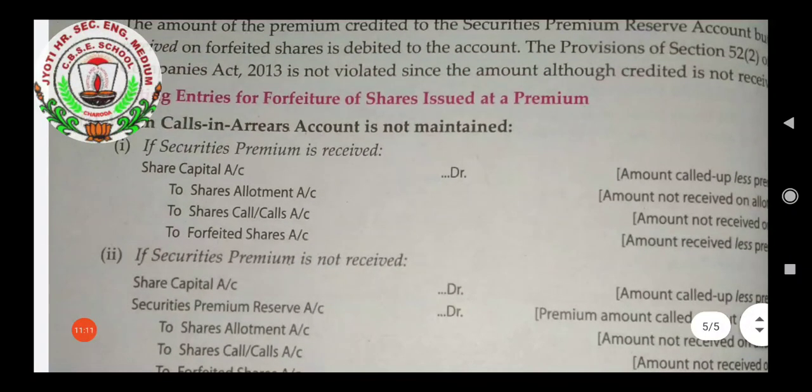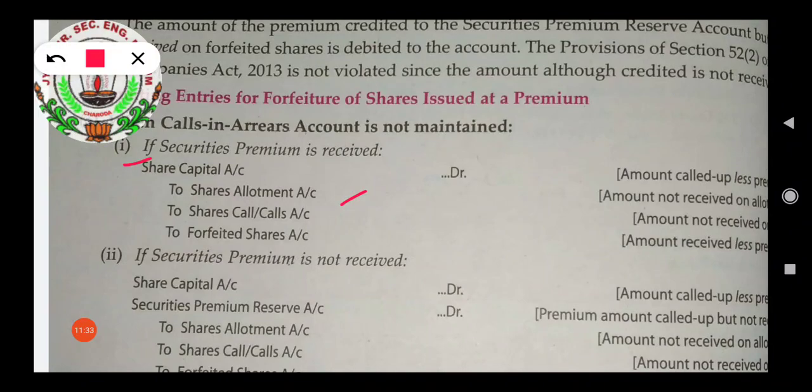Here you can see the journal entry. Share capital account, the amount which will be returned, the called up amount less premium. Second, we will credit share allotment account, meaning the amount which has not been received on allotment, that will come. Then next is to share calls and calls. Here it can be first and final call, or first call, second call and final call likewise. Third, we will write the amount of these forfeited shares here.